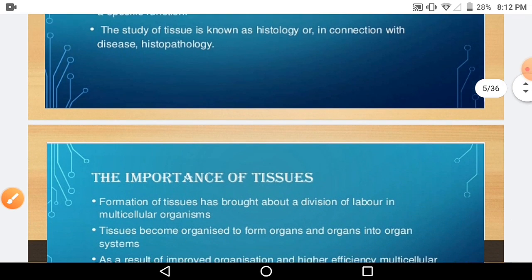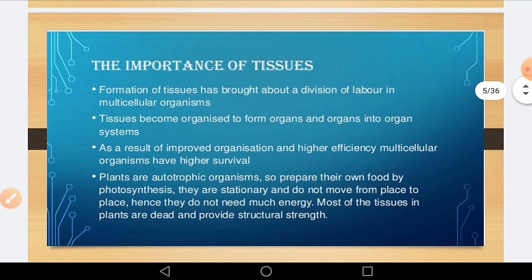Now, let us see the importance of tissue. Why are tissues important? First of all, the formation of tissue has brought about division of labor, that is, different work is divided among them. Different functions are carried out by different tissues. Tissues become organized to form organs, and organs to form organ systems, so it has improved the organization. In higher multicellular organisms, after division of labor, it is easier to understand which tissue is carrying out which function.